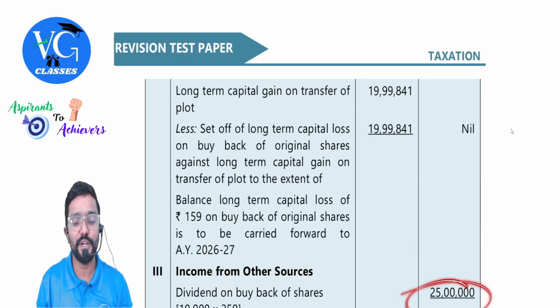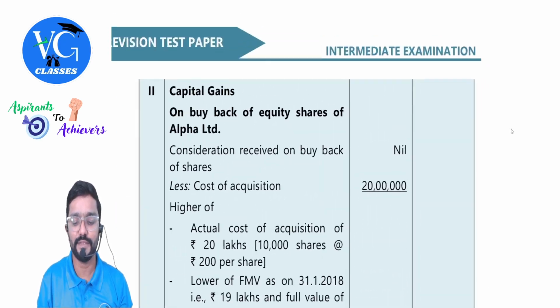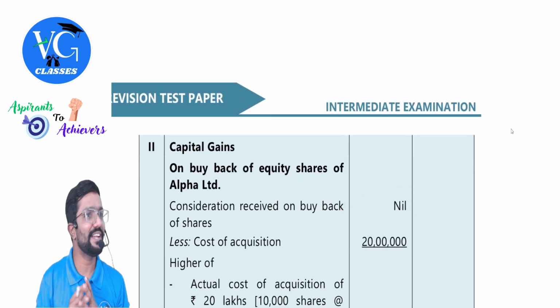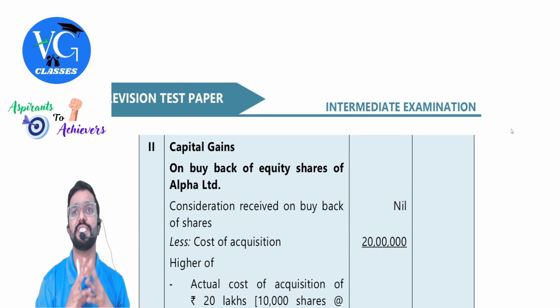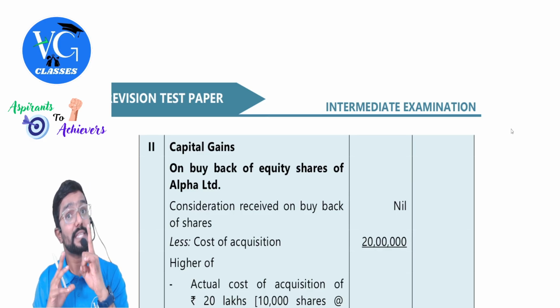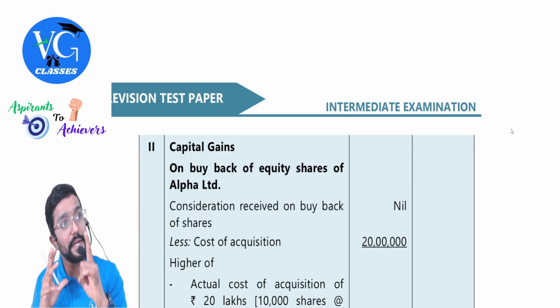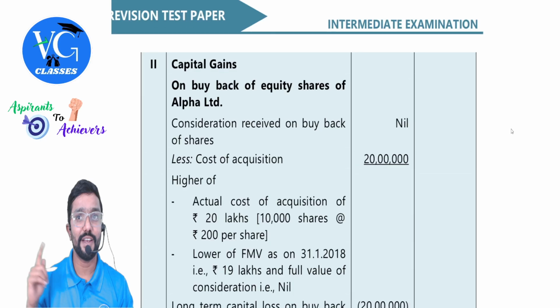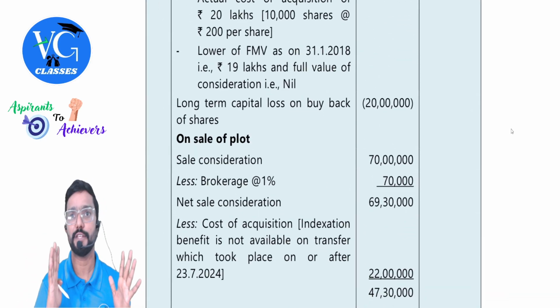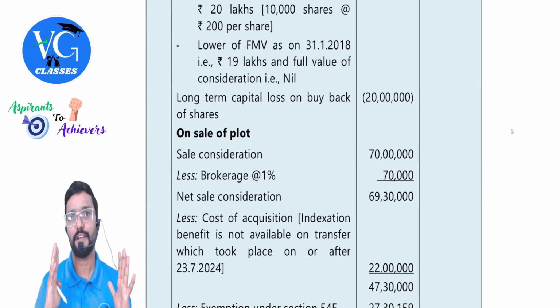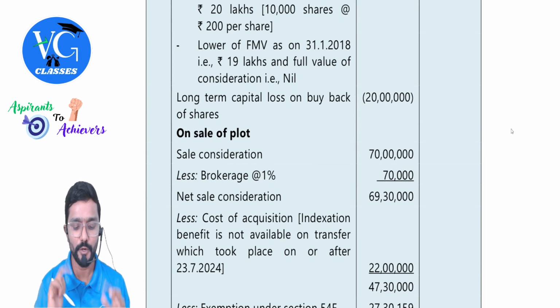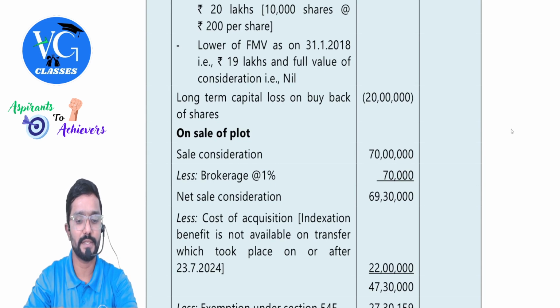At this 25 lakh, you will consider it as the full value of sale consideration and do the calculation, believing that whatever you have done is correct. But the complete twist is there. If you do that, the entire answer will get messed up, and the loss adjustment, everything will go wrong. So please be careful, guys, especially with amendments.